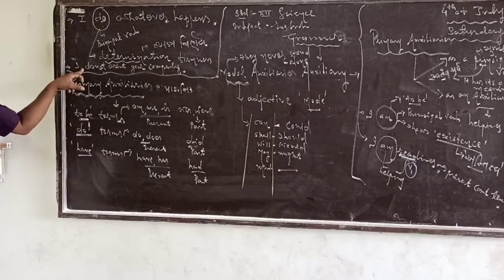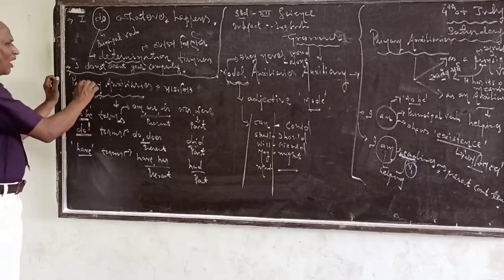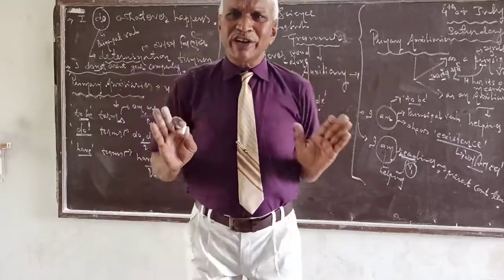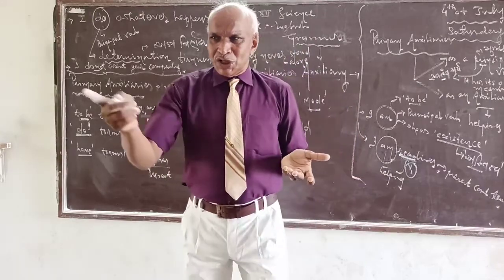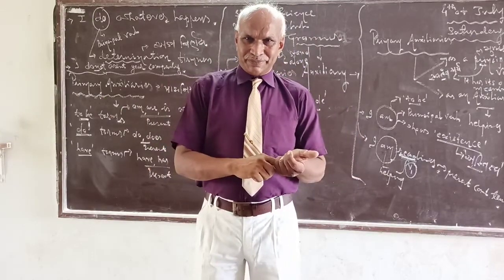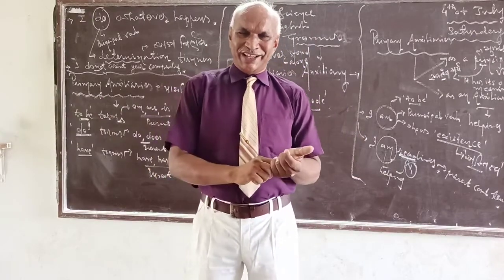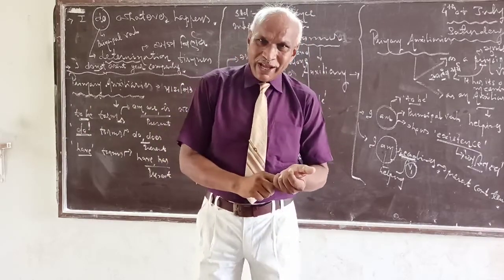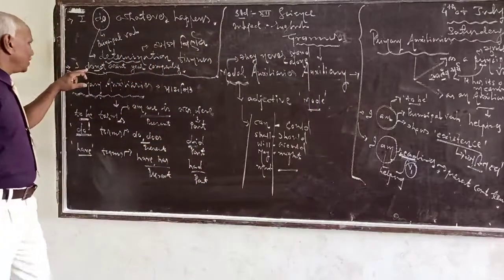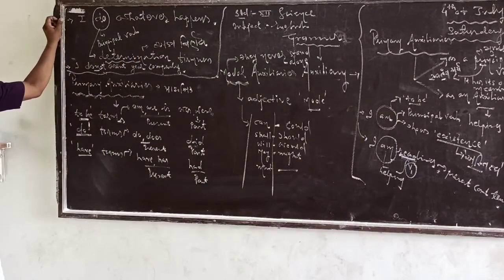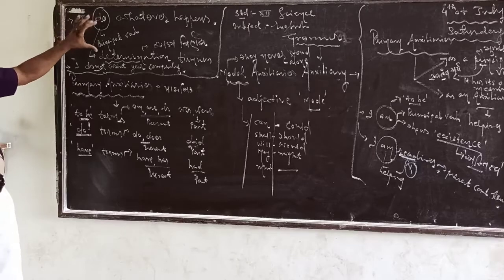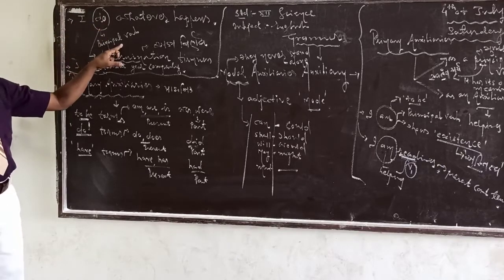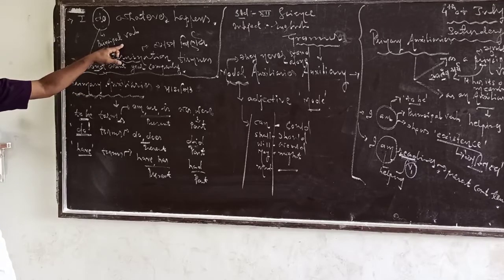Study this example. I don't want your company. I do not want your company because you are quarrelsome. You are lazy. You are dull. Okay? So here, do is also used. Compare both examples. Here do as a principal verb, right?